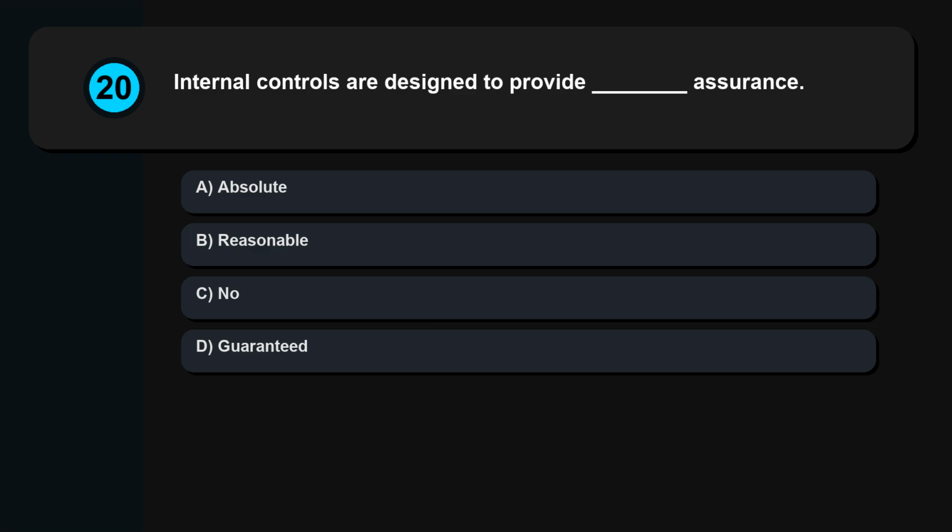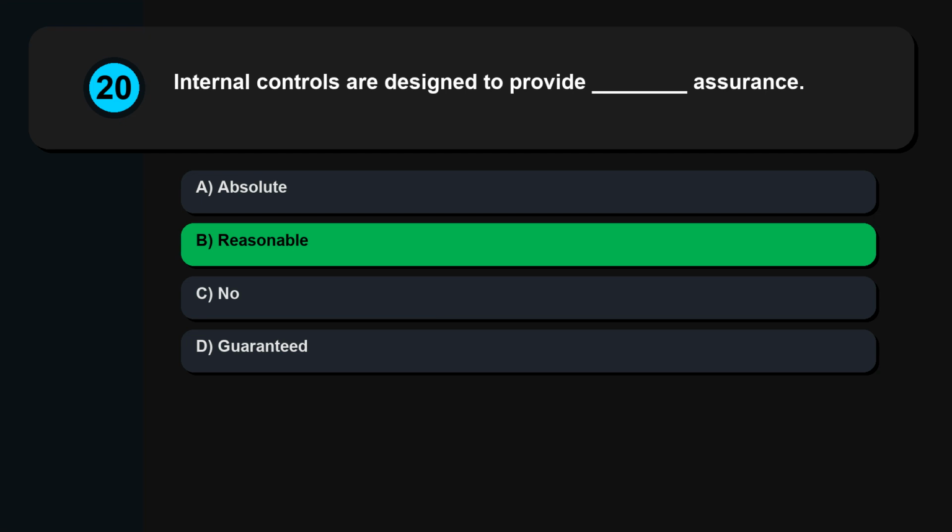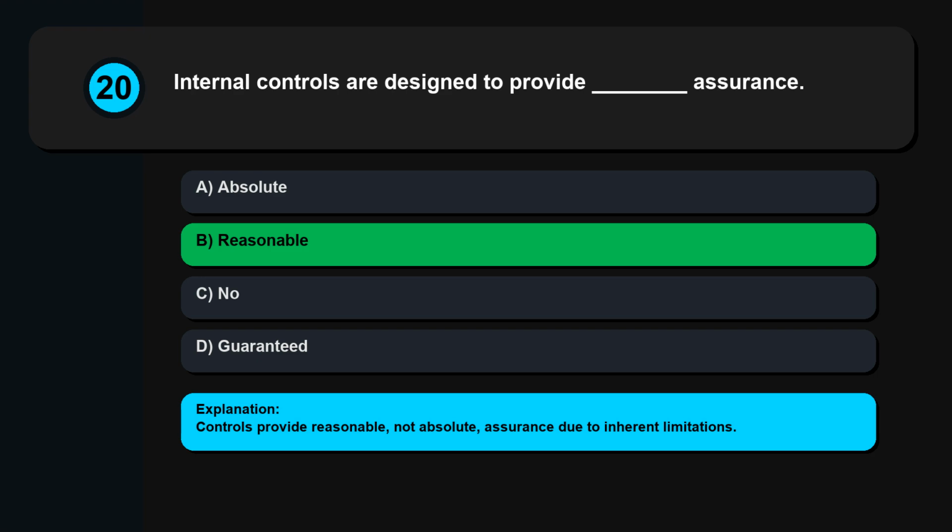Question 20. Internal controls are designed to provide assurance. Absolute. Reasonable. No. Guaranteed. Controls provide reasonable, not absolute, assurance due to inherent limitations.